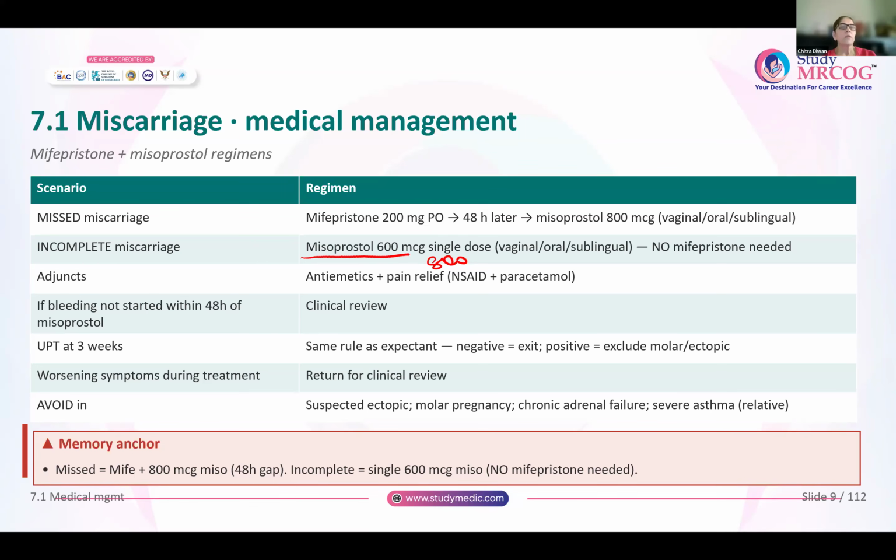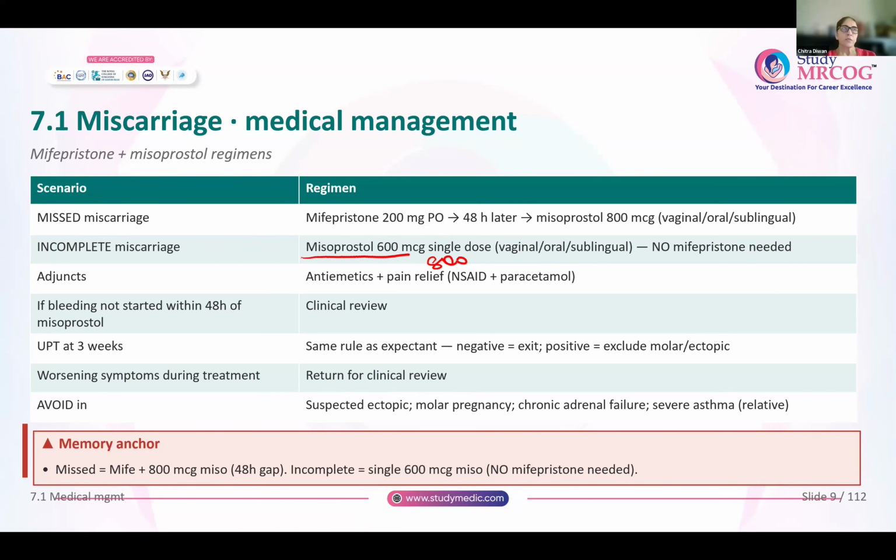Now, any woman, after she has received misoprostol, it is expected that she starts abdominal pain and bleeding within a period of 48 hours. If after 48 hours, the woman reports that there is no bleeding, then she has to be subjected to a clinical review. Similar to the expectant management, UPT is done after 3 weeks, and then the rules are the same for discharge or for a clinical review. Now, during treatment, at any time, if the woman thinks that her symptoms are worsening, that means there is heavy bleeding or she has too much pain she cannot tolerate, she will come back for a clinical review.